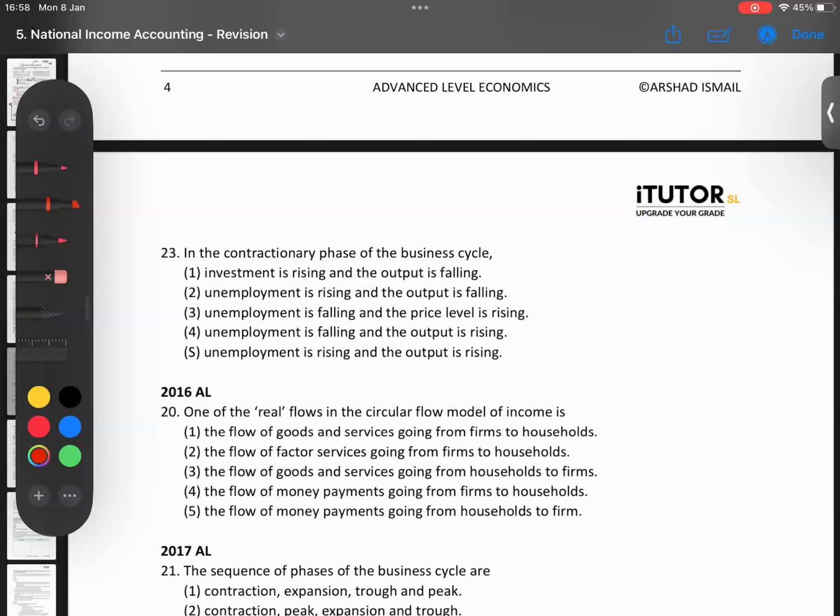No, recession is not recovery. Recession is where the economy is coming down. After a peak, it's coming down. Recovery is from the trough, when it's starting to go up.